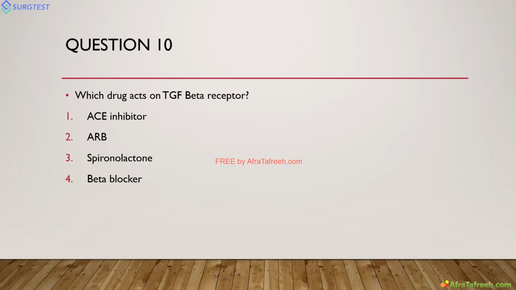Which drug acts on the TGF beta receptor? This was also asked in recent exams. Most answers were spironolactone. Actually, the answer is option 2, the angiotensin receptor blocker. It has a specific action on the TGF beta receptor.